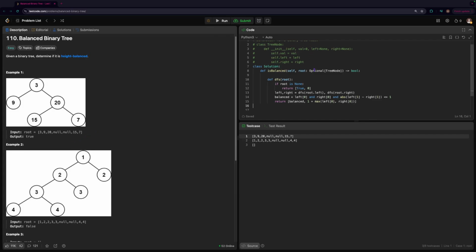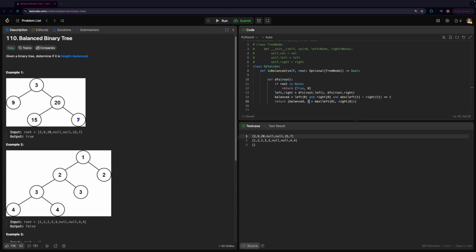Our left and right are going to be this right here, so true and 0. But once we return the height of this subtree to the parent, we need to add 1, since there's now one more level to this tree.